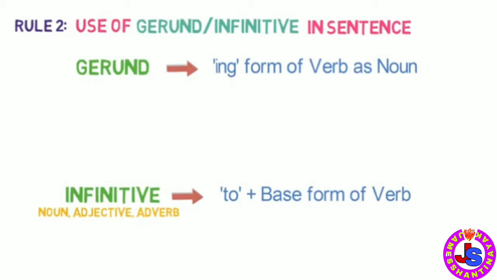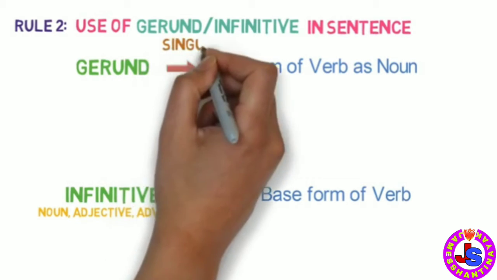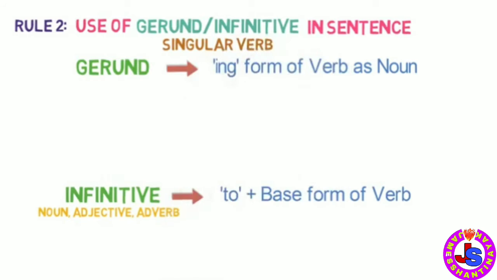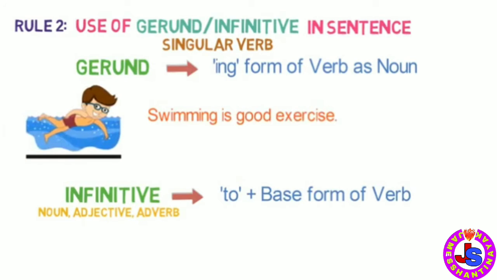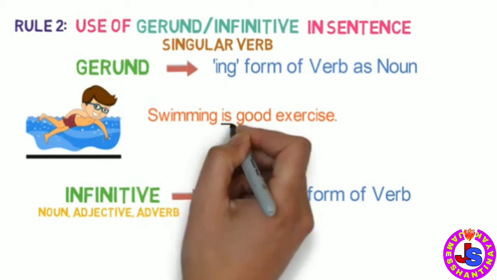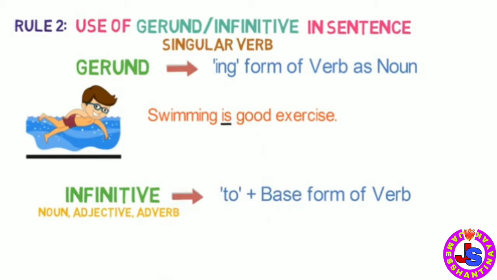Now back to the rule. The rule here is if a gerund or infinitive comes as a subject, the verb will always be singular. In case of gerund, let's have some examples. Swimming is good exercise. Here the word swimming is a gerund, so we have used the singular verb is. Let's look into one more example of this kind.